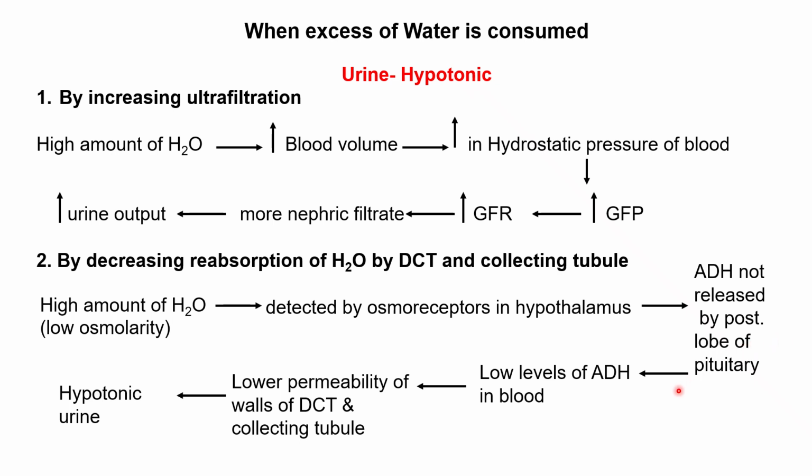So there will be low levels of ADH in the blood, and this will decrease the permeability of both the DCT and the collecting tubule. वहाँ के they will be impermeable, they will close, the water channels there will close and the water will not be reabsorbed. So the excess of water will be passed out in the urine and the urine will become hypotonic.